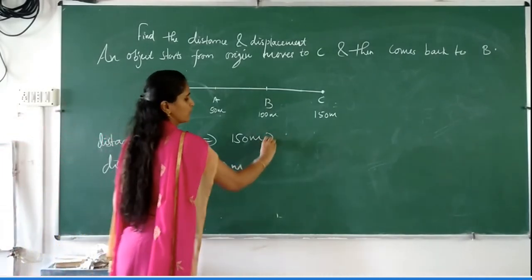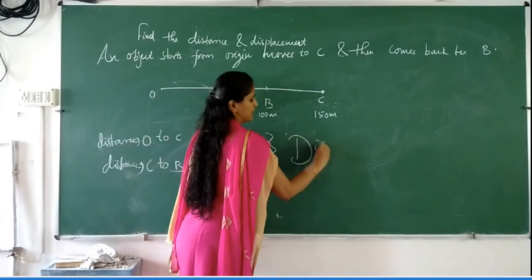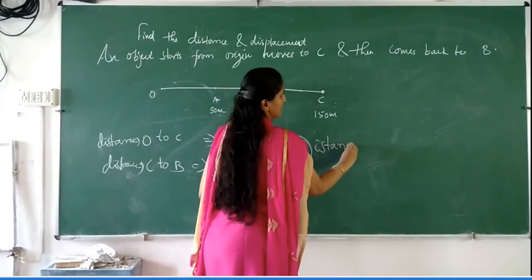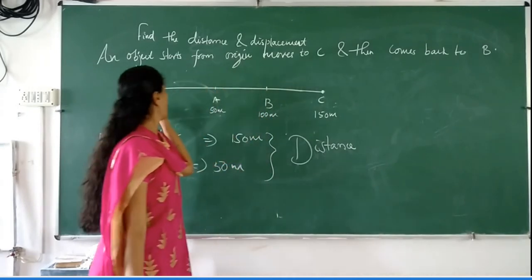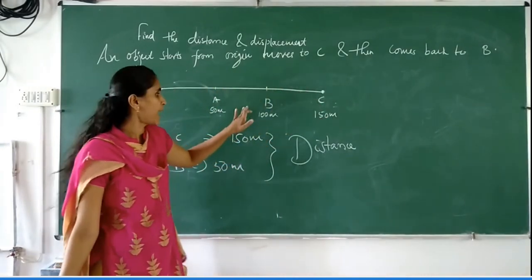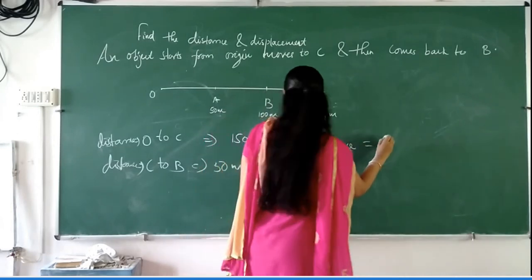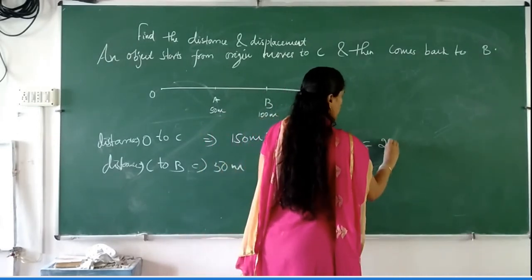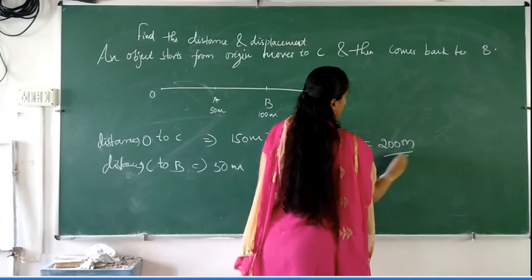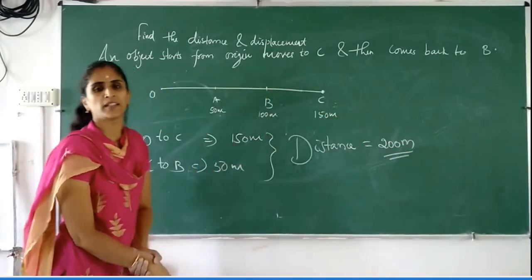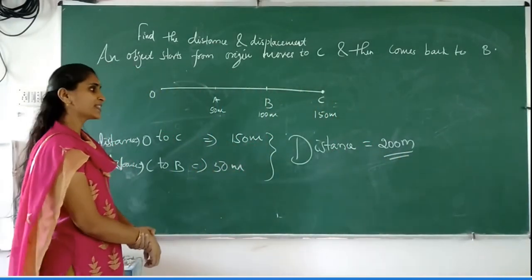So distance when it travels from O to C and then back to B is given by 150 plus 50, which is equal to 200 meters. Distance is 200 meters. Now what is the displacement?